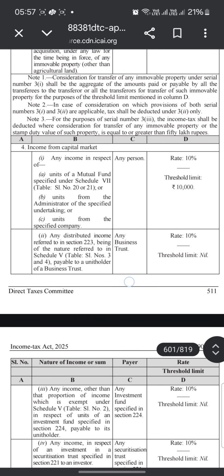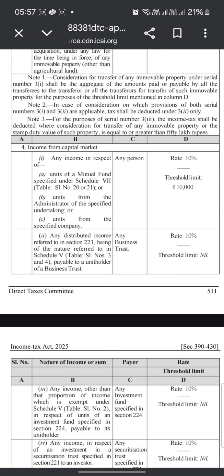Consideration for transfer of any immovable property under serial number 31 shall be the aggregate of the amounts paid or payable by all the transferees to the transferor, or all the transferors, for the transfer of such immovable property, for the purpose of the threshold limit mentioned in column D. In case of consideration on which the provisions of both serial numbers 31 and 32 are applicable, tax shall be deducted under 32 only. For the purposes of serial number 33, income tax shall be deducted where the consideration for transfer of any immovable property or the stamp duty value of such property is equal to or greater than 50 lakh rupees.